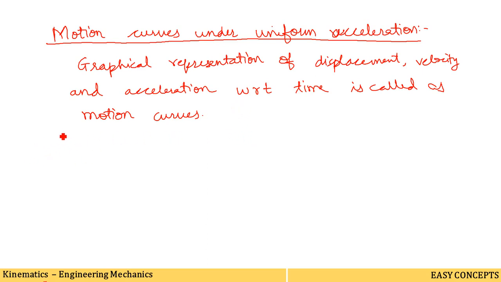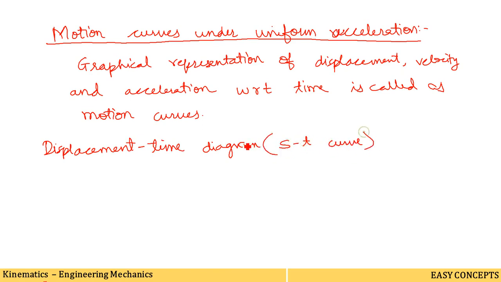Now first we will see the displacement time diagram. It is also called the ST curve. Why? Because displacement is denoted by S and time is denoted by T, so it is called an ST curve. And always remember that time is an independent quantity, so it will be drawn on the horizontal or x axis, and all other parameters which are dependent on time will be drawn on the y axis. So ST will be drawn like this.